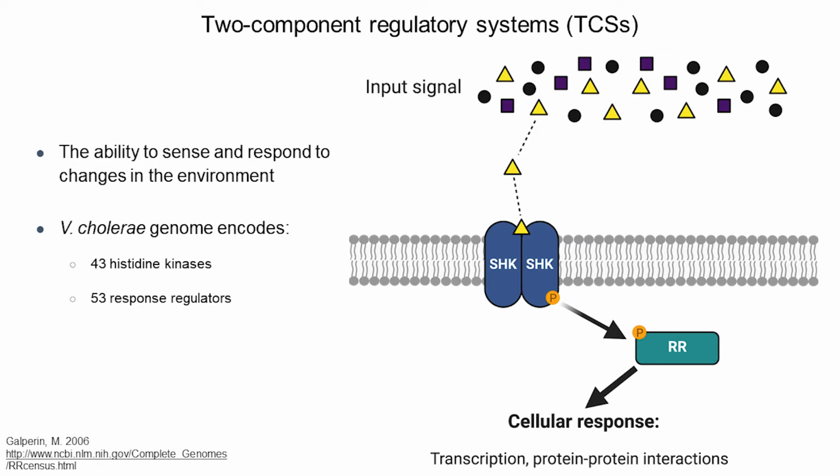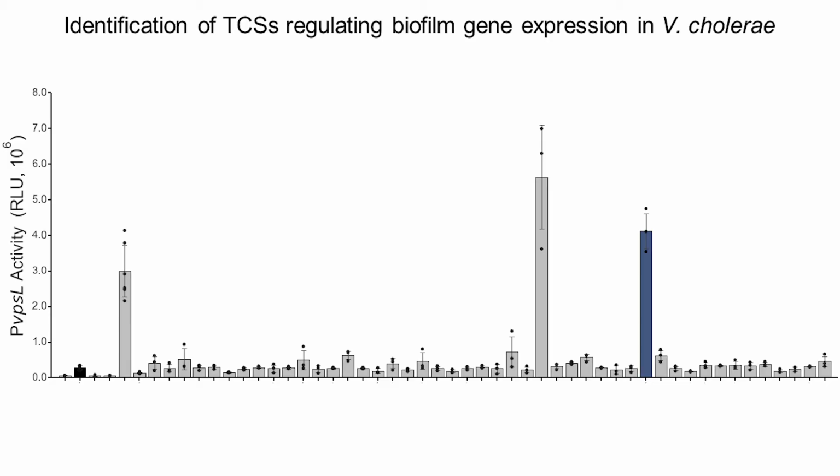So a goal in the Yildiz lab is to identify and characterize TCS contributions to biofilm formation. And my current research focuses on one of these systems, known as RvvAB, for regulator of VPS and virulence. This system was identified in our lab during a screen for increased biofilm gene expression when individual sensing proteins were absent. The absence of the sensing protein, RvvA, shown here in blue, led to a 14-fold increase in expression of the biofilm gene vpsL compared to the wild-type strain shown in black.